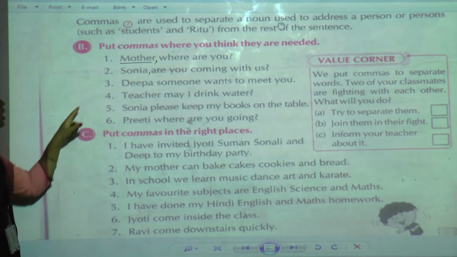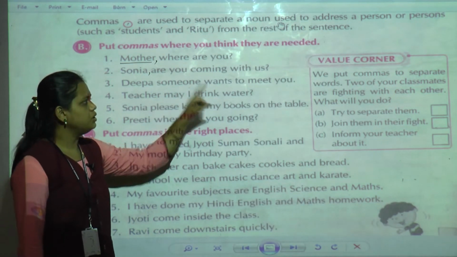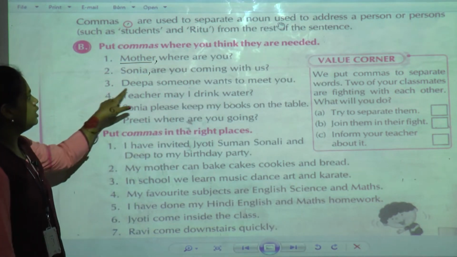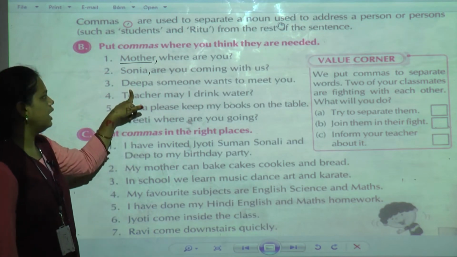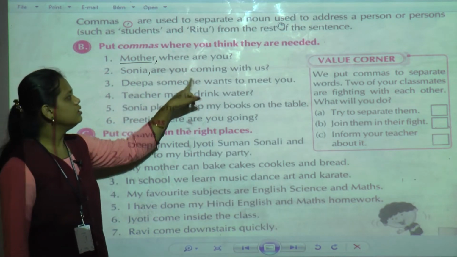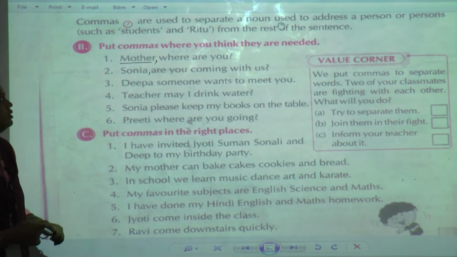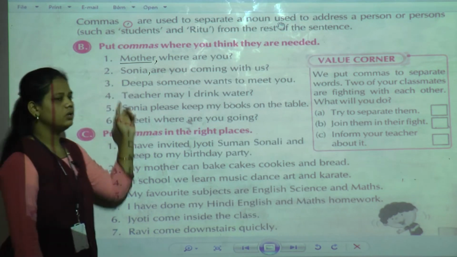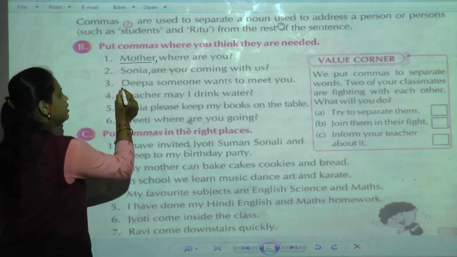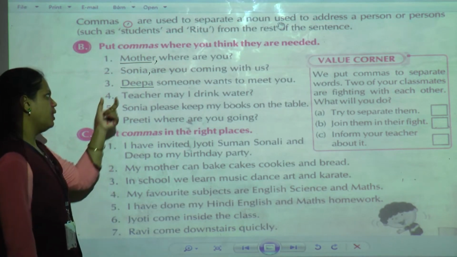Okay. Now the third one: Deepa, someone wants to meet you. Here the speaker is saying to Deepa that someone wants to meet her. So where do we give the comma? After a noun. See here, what is the noun? The noun is a person's name.